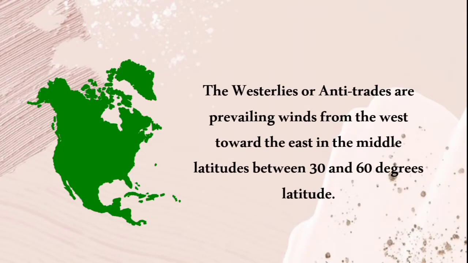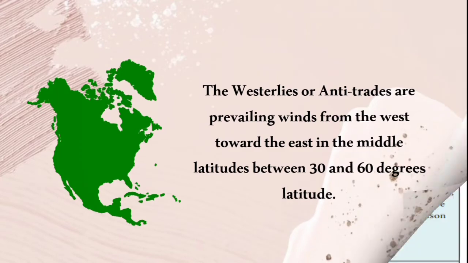The westerlies, or the anti-trades, are prevailing winds blowing from the west towards the east in the middle latitudes between 30 and 60 degrees latitude. So the westerlies are a kind of wind which blows in North America.